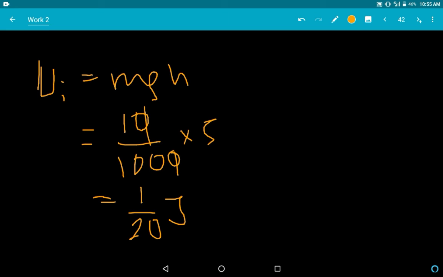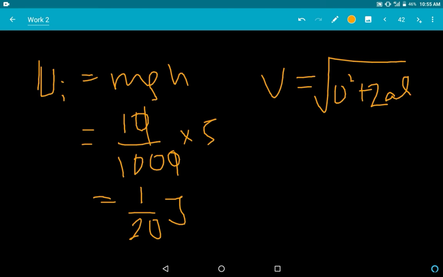What is the kinetic energy of the ball just before hitting the ground? So you can easily calculate this. V is nothing but root over u square plus 2as. It just falls from a height, so u is 0, root over 2as. What is 2as? It is 2as here.